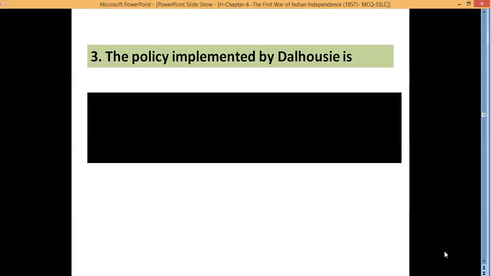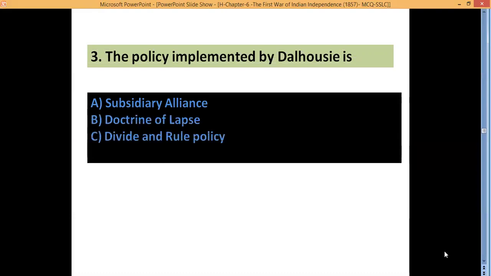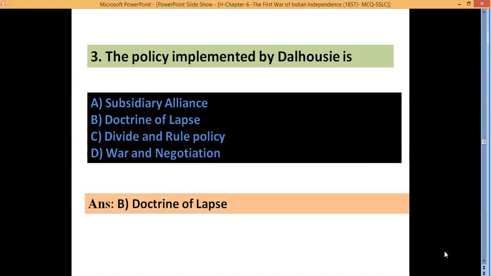The policy implemented by Dalhousie is A. Subsidiary alliance, B. Doctrine of lapse, C. Divide and rule policy, D. War and negotiation. So many times you have learned this one. Yes, this is B. Doctrine of lapse.